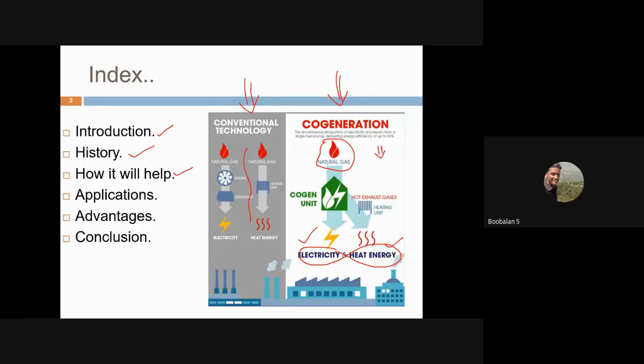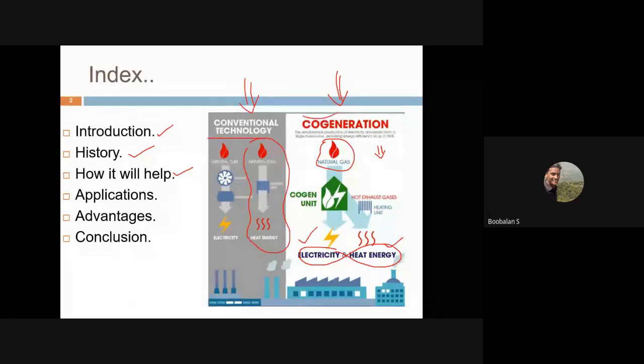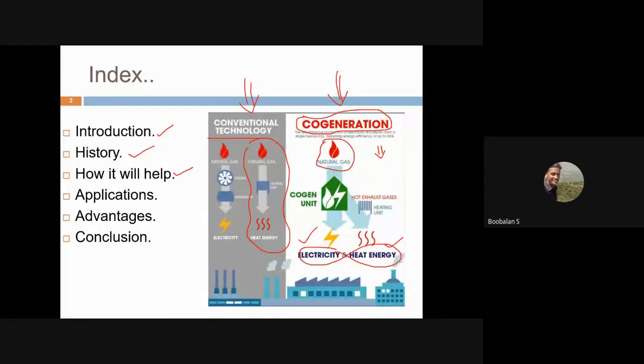In individual generation, you would consume more natural gas. But in a cogeneration technique, you could minimize your input, right? So this is one of our best usable methods nowadays. Many companies, many residential areas, many people are moving to cogeneration technique, right? Instead of getting electricity from TNEB or maybe the government, right? So the people who are moving into their own cogeneration technique, we'll see step by step how it is going to work, right?